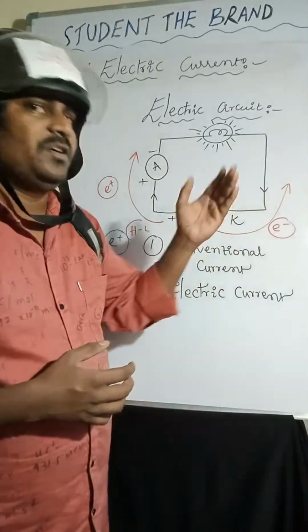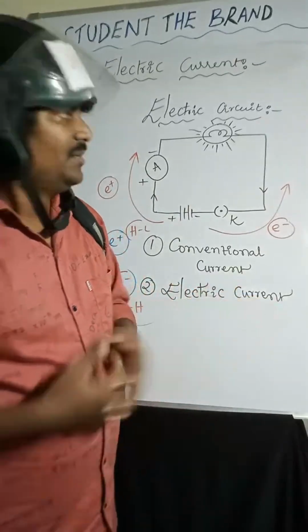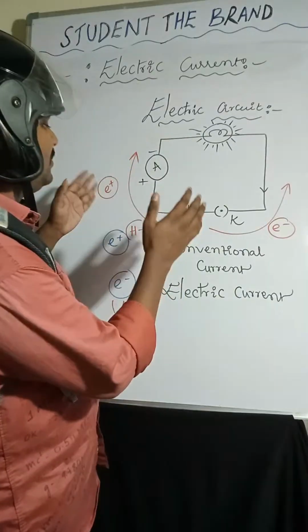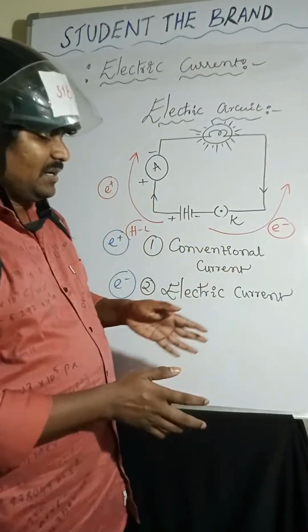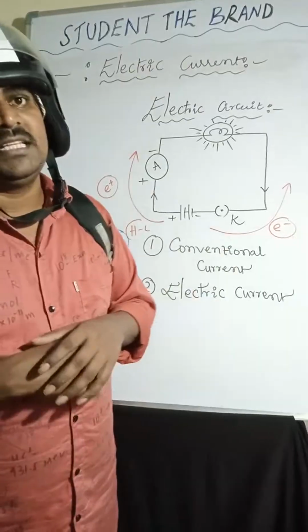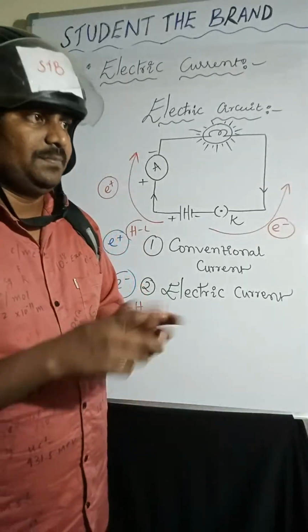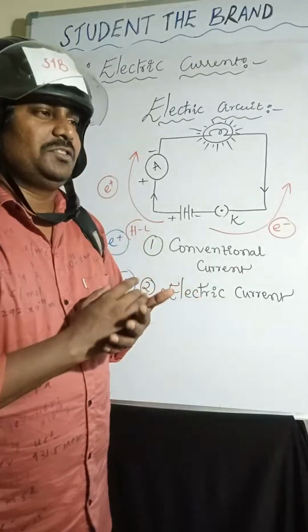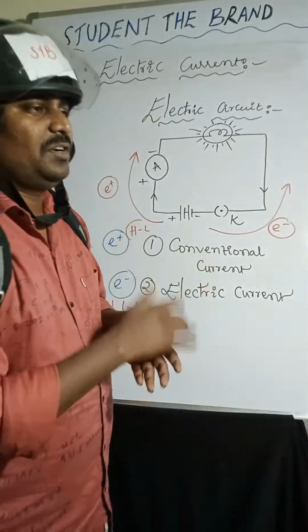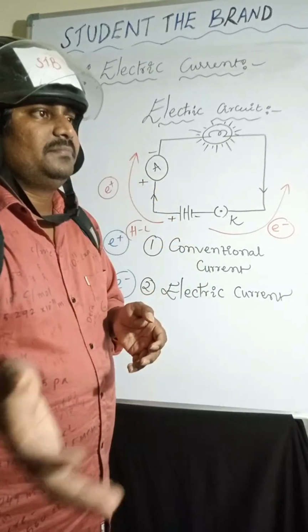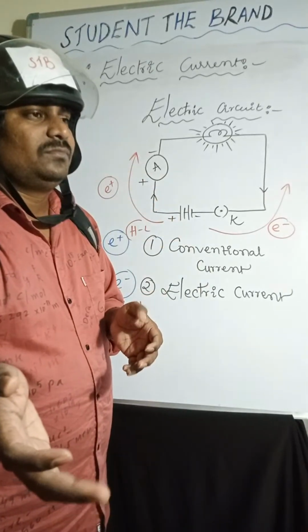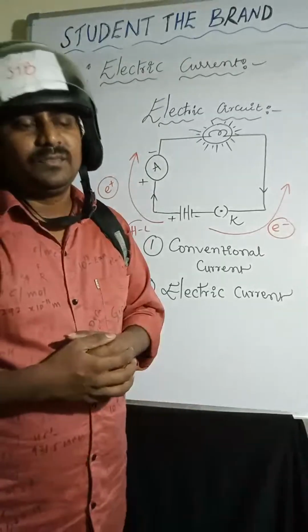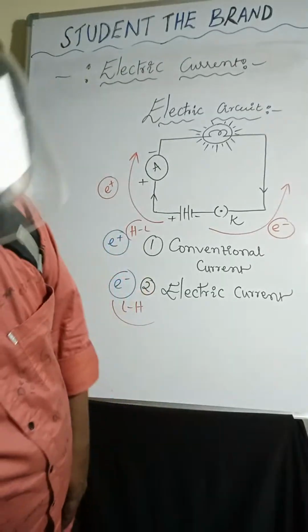So this electric circuit, conventional current and electric current, and electrical appliances also we discussed: bulb, cell, battery, open switch, closed switch, resistor, rheostat, ammeter, voltmeter, wire joining, wire crossing, bulb. Okay.